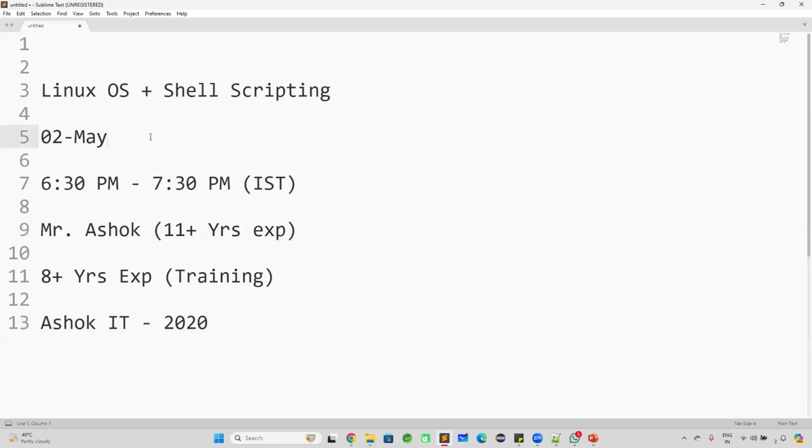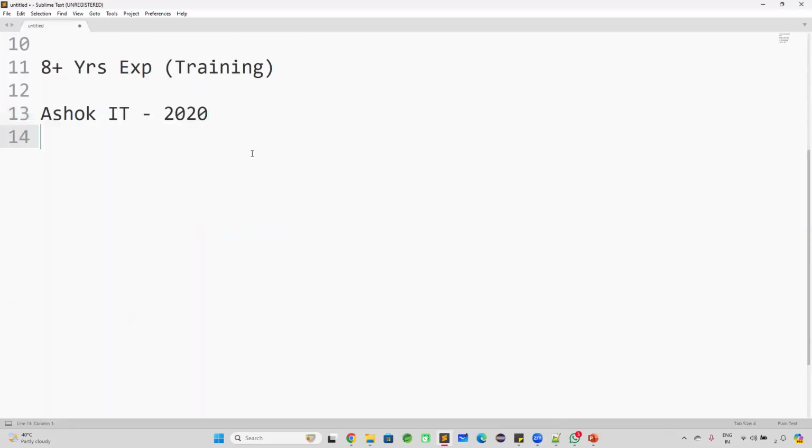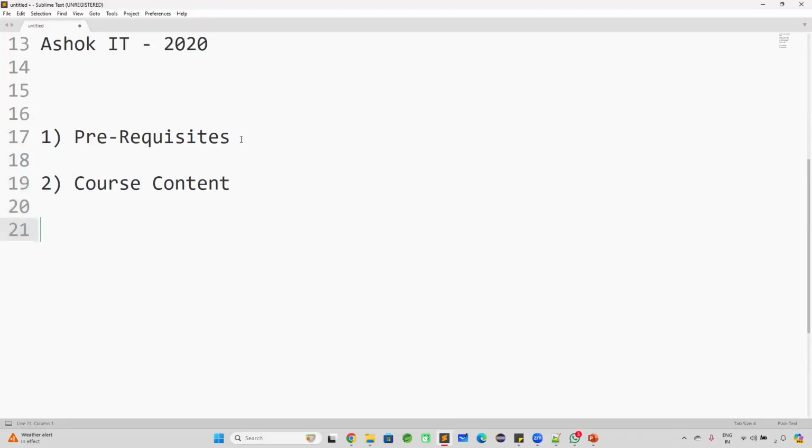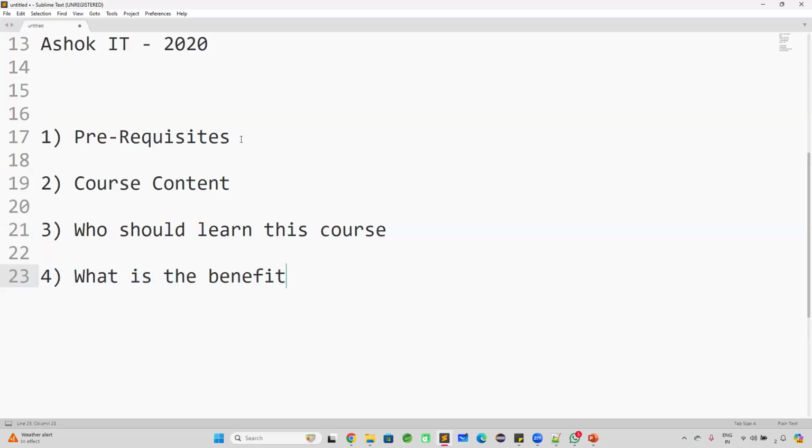Now today, you people are here to attend Linux with a shell scripting course, guys. This is free online training that we are going to provide. Today we are going to understand what are the prerequisites to attend this course, what is our course content, who should learn this course, and what is the benefit you are going to get if you join this Linux course.